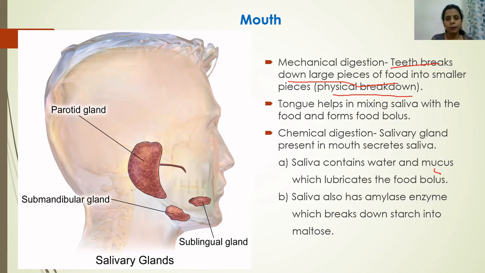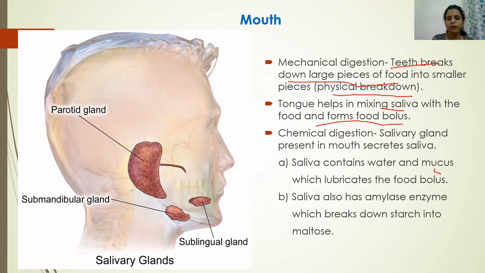Okay, and apart from teeth, we have the tongue. What the tongue does is help in mixing saliva with the food and forms the bolus of the food. When we are chewing, the tongue helps in mixing the saliva, which is produced in our mouth, with the food which we are eating. It forms the bolus, small balls of the food, and then we swallow this small ball of food.